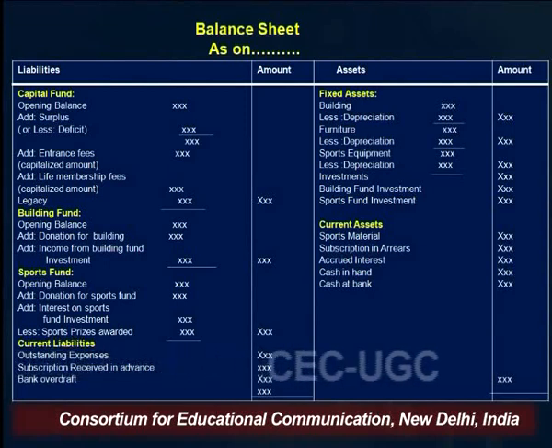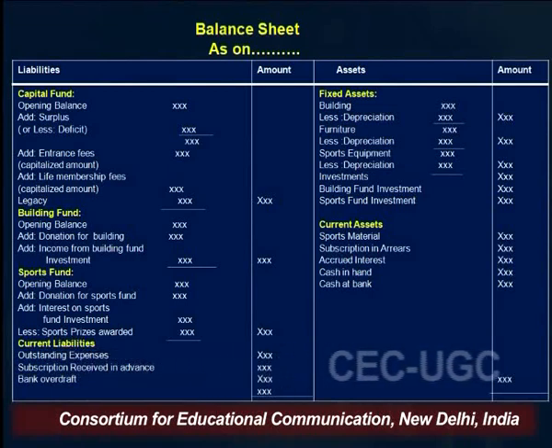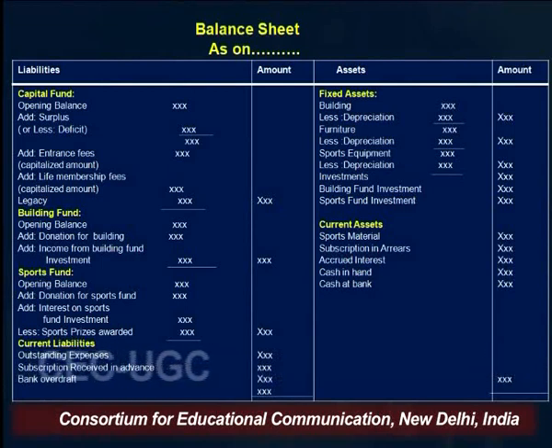If there is an opening balance given in the question, then that has to be shown here, and then the donation which is specifically received for the construction of a building has to be added here. Any expenses made out of this fund will be deducted. Similarly, for the sports fund, if an opening balance is given, then any purchases made out of this sports fund will be deducted. One more important point: if we have invested this fund somewhere else, then this will be treated as an investment, and this will be shown on the asset side of the balance sheet.